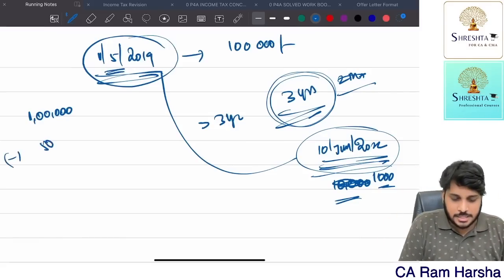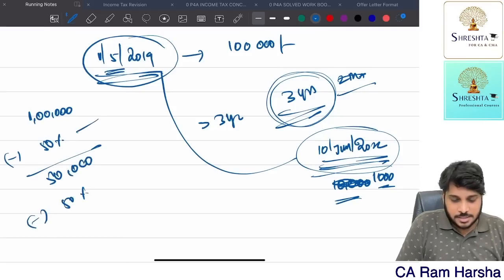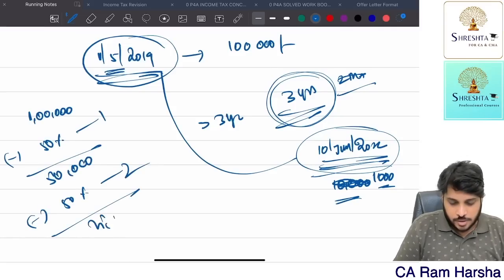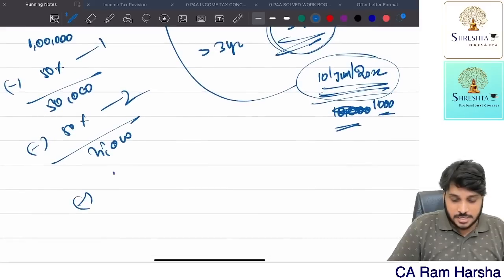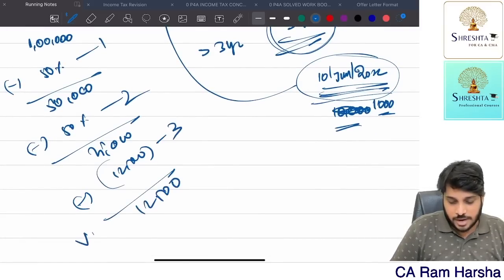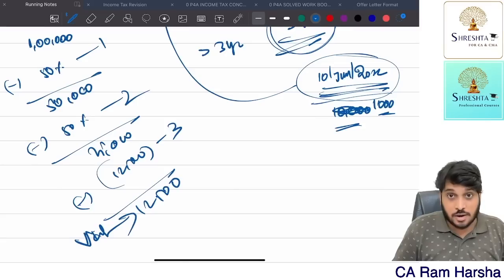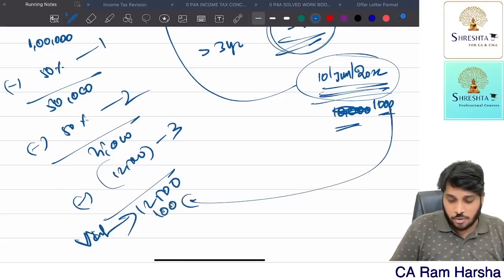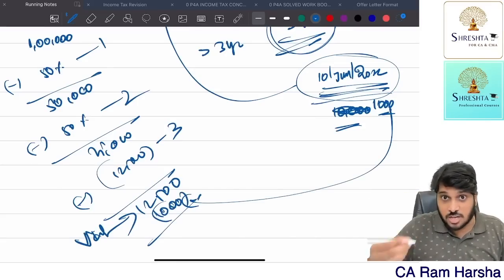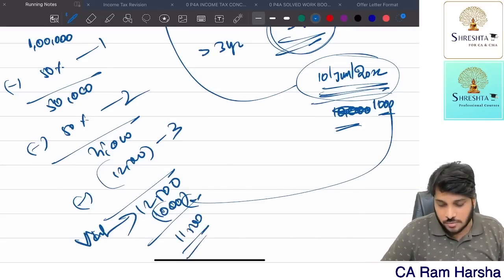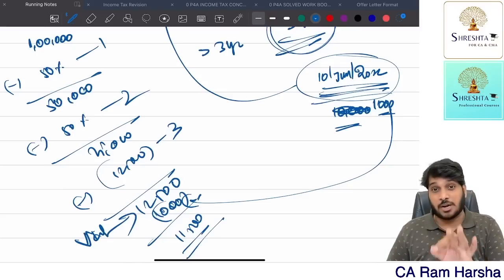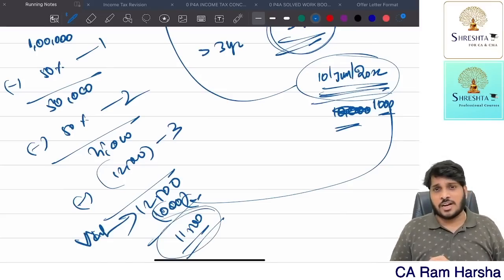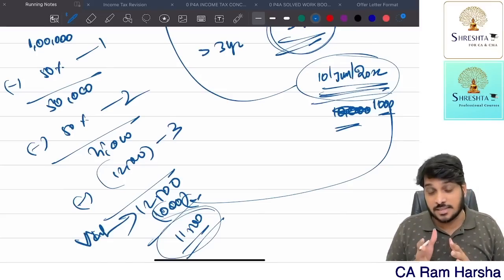So 1 lakh minus 50%, you will get 50,000. Minus again 50%, this is for the first year. This is for the second year, 25,000. Again claim depreciation for the third year, 12,500, 50%. So what is the value? 12,500. So the value of the asset is 12,500. How much did the employee pay? 1,000 rupees he paid and got 12,500 worth of asset. 11,500 is taxed as perquisite. 11,500 rupees is treated as perquisite in the hands of the employee.